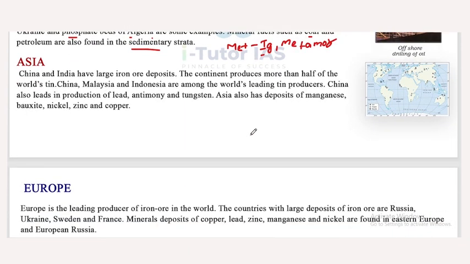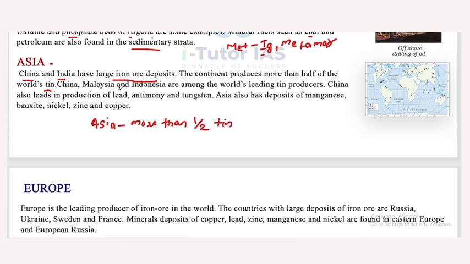Now, mineral contents on the continents. Look at this. The first one is Asia. China and India have large iron ore deposits. The continent produces more than half of the world's tin. So Asia produces more than half of the world's tin.